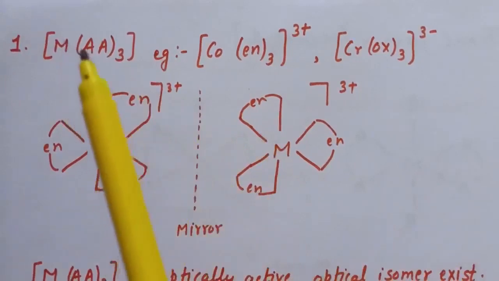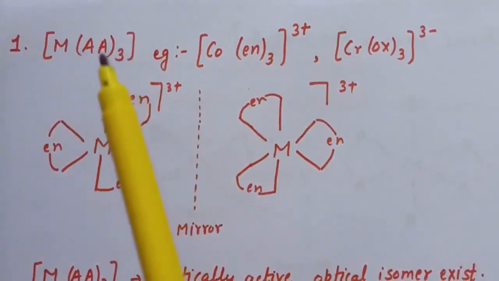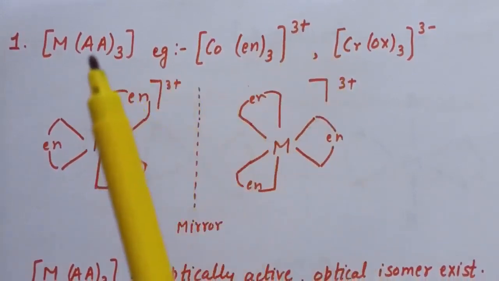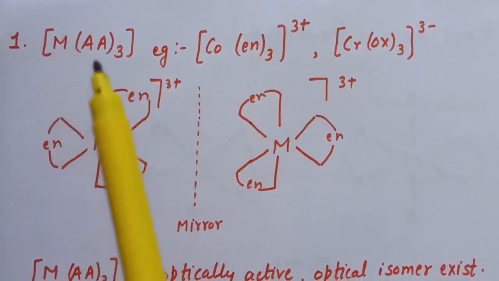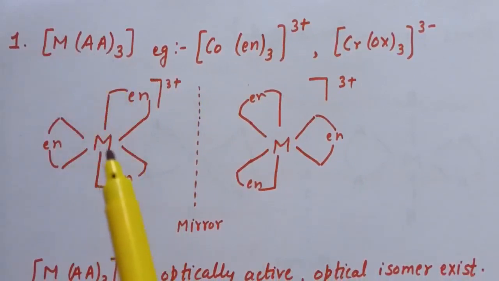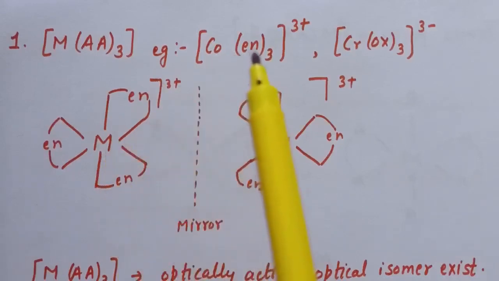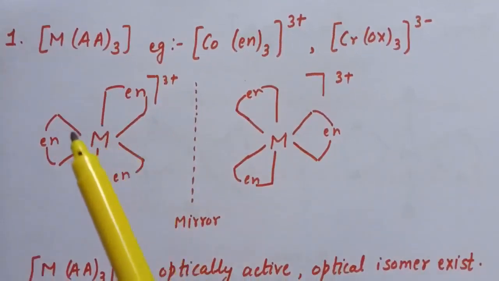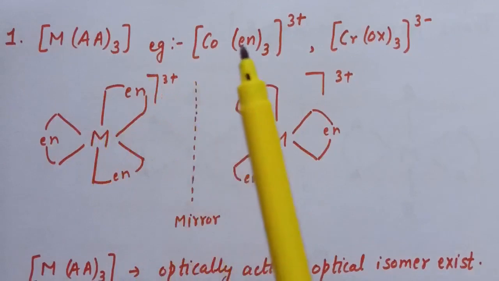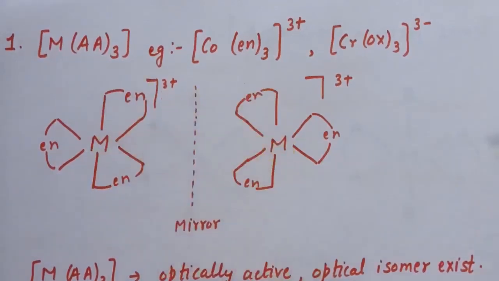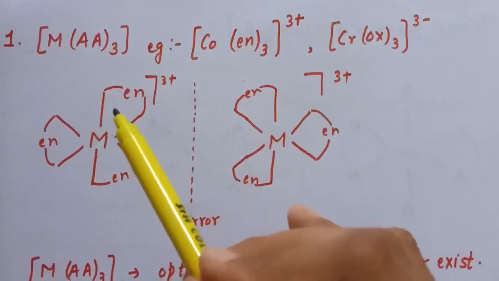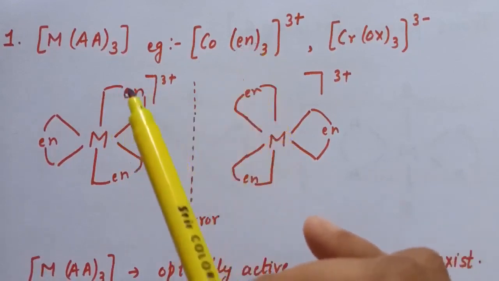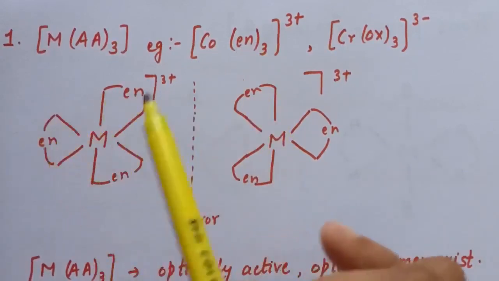So the first type is MAA3. AA is a bidentate ligand and the example is [Co(en)3]3+. First of all, we will draw the structure of this complex. In the center we have the central metal ion and three bidentate ligands are placed on the edges of the octahedral complex. We will place the bidentate ligands at 90 degrees. These positions are 90 degrees to each other. So we will place these three ethane-1,2-diamine ligands on these three positions. So this is the structure of this complex.